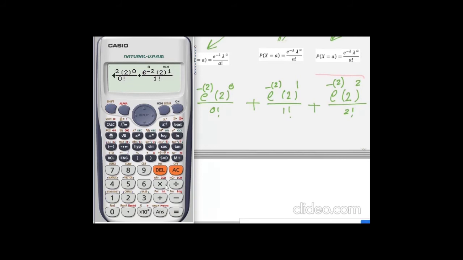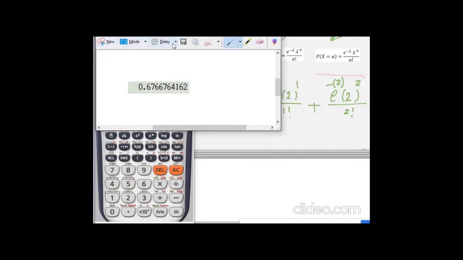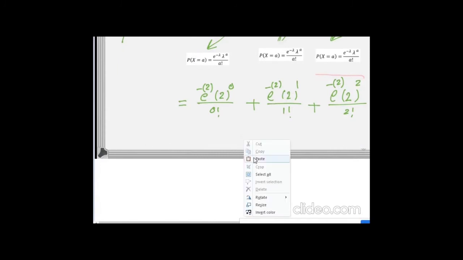After that I will go to type the last fraction with me, this one. Then again shift with ln, it will give me exponential to the power negative 2, and that value multiplied by 2 all to the power 2. Excellent. And as it's written here, that one I have factorial 2. Now you can just press equals one time to give you the final answer for this case. Then the final answer here will be this number. And this is the probability of this case.